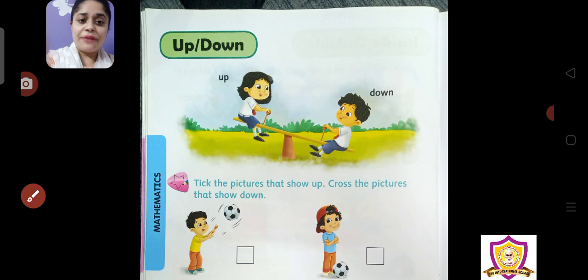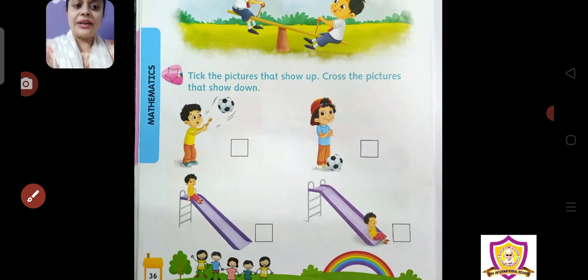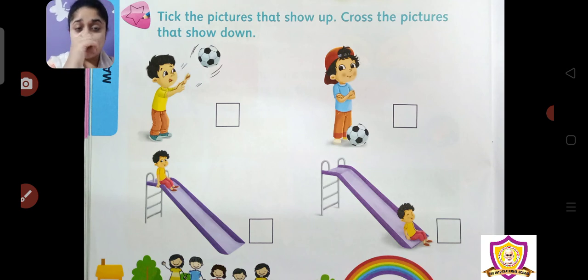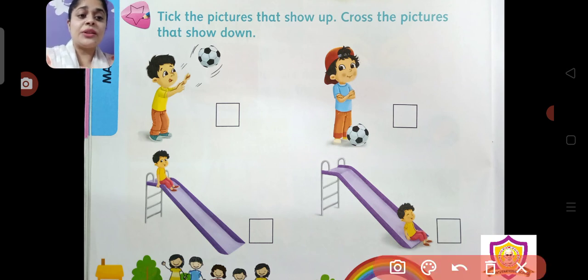Here you have to take the pictures that show up. आपको टिक करना है वो पिक्चर्स जो अप, ऊपर की तरफ है, एंड क्रॉस फॉर डाउन, right? Cross for down.